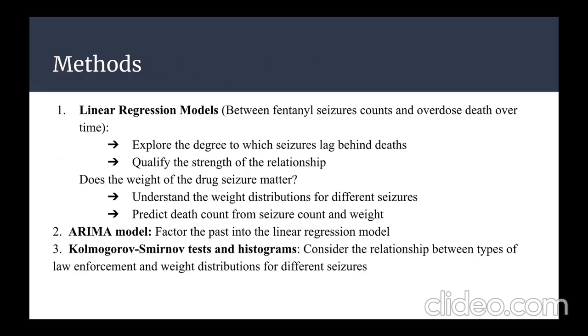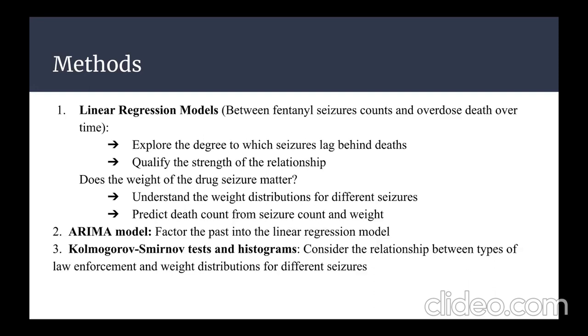When it comes to methodology, we mainly use two models and one test at the end. The first model is a linear regression model. We use it mainly between fentanyl seizure counts and overdose deaths over time. This is to explore the degree to which seizures lag behind deaths and quantify the strength of this relationship. We also want to know, does the weight of the drug seizure matter? We believe the linear regression model can help us understand the weight distribution for different seizures, and also predict death counts from seizure counts and weight.